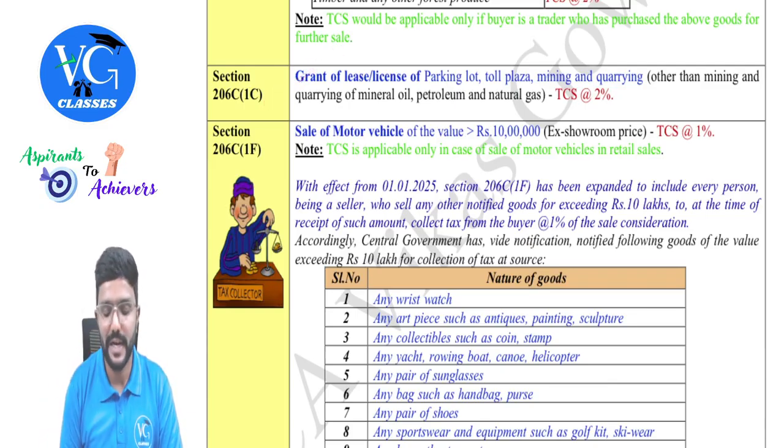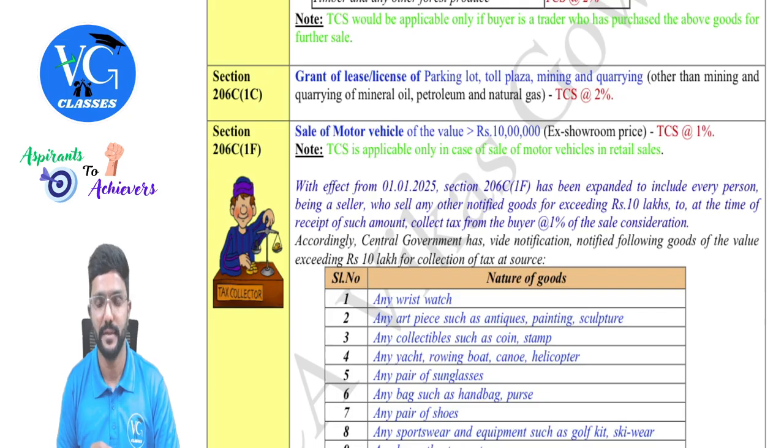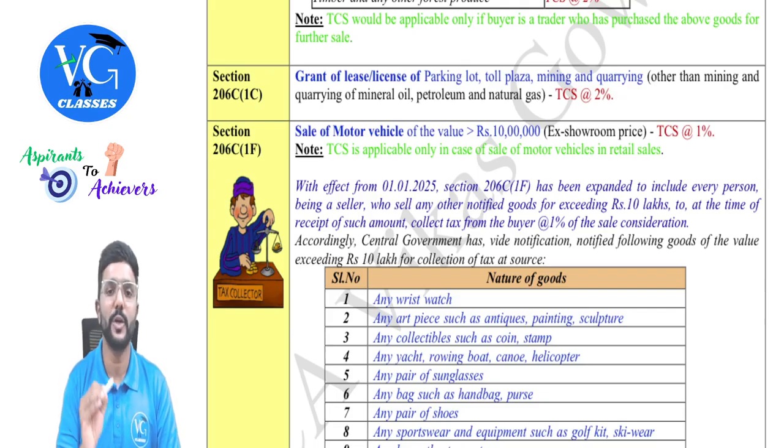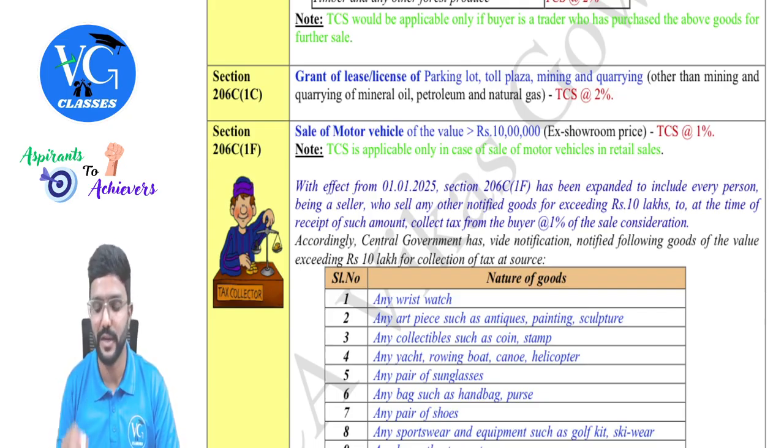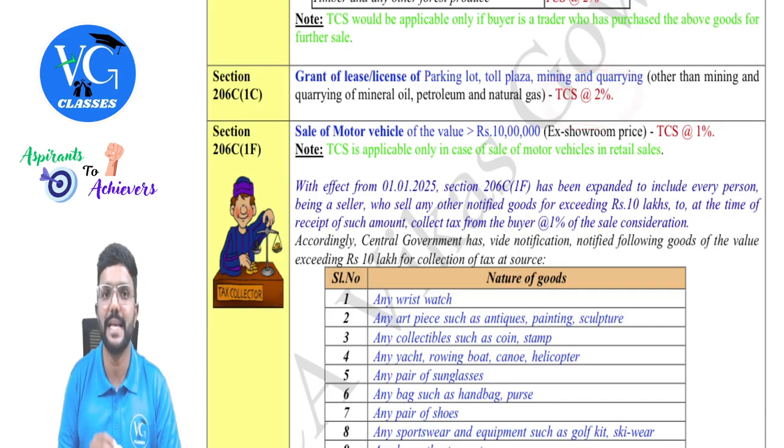Grant of lease or license of parking lot, toll plaza, mining and quarrying other than mining and quarrying of mineral oil, petroleum and natural gas. Means for this, no TCS. Okay? Yes. At what rate TCS has to be collected for this? It is at 2%.